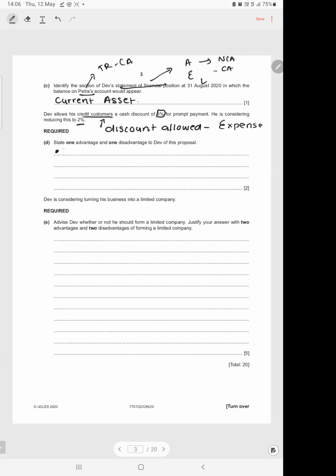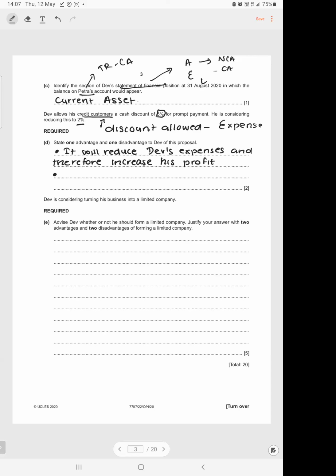So it will reduce Dave's expenses and therefore increase his profit. A disadvantage of this is what? So see, the reason cash discounts are given is to encourage people to take the discount and pay faster.